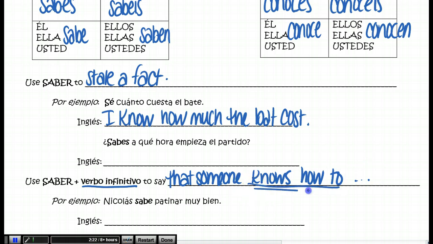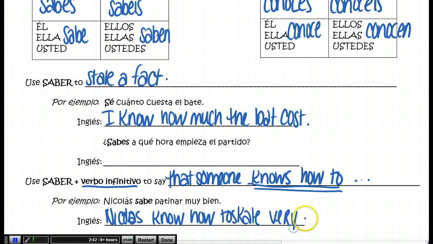So knows how to is the important information here. So for example, Nicolás sabe patinar muy bien. Nicolás knows how to skate very well.